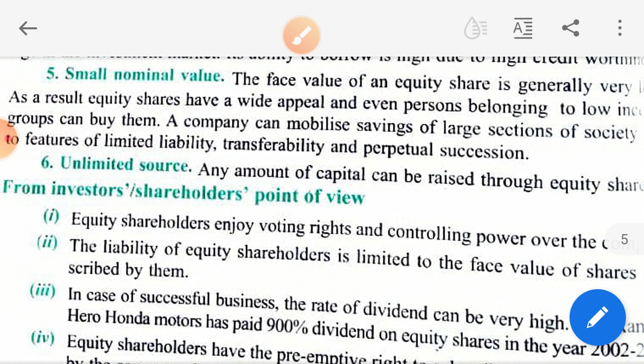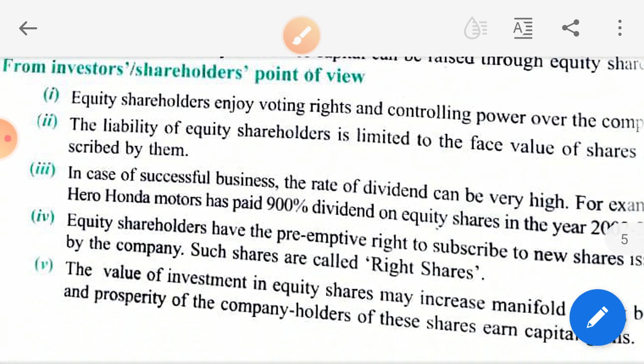That is known as preemptive rights, which I am going to explain in the topic right shares. You can read it today, so that when I explain again, it is more clear and understandable to you. So I hope these points are clear to you.